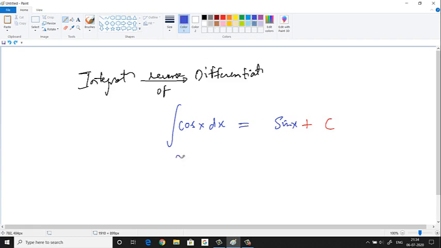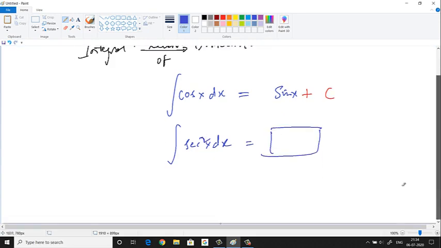Alright. So next, let us take secant square x. How do you read this? Integration of secant square x dx. So what should you differentiate? In this box, we have to put some function which, if we differentiate, should give you the question.